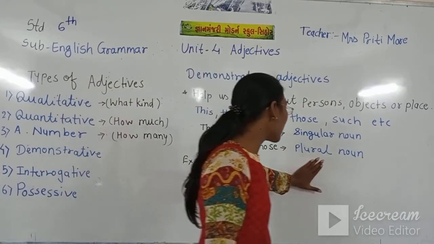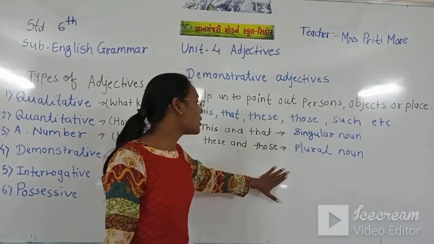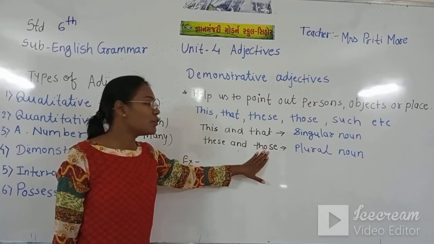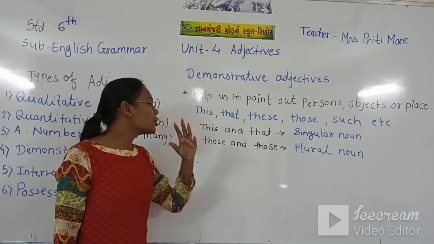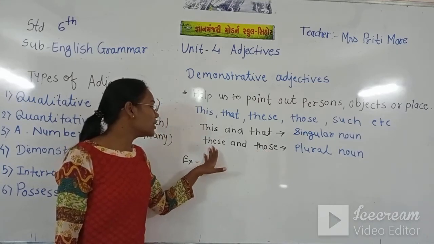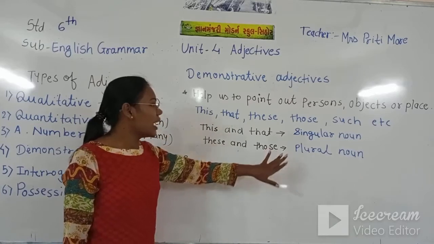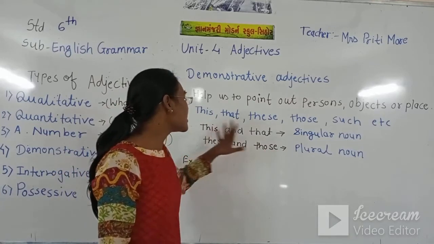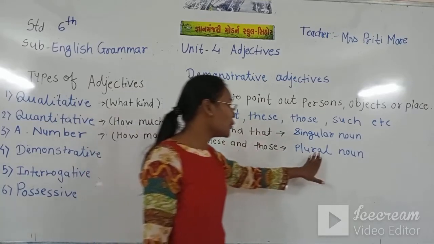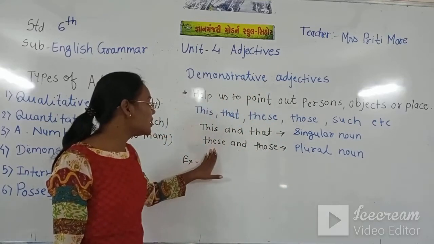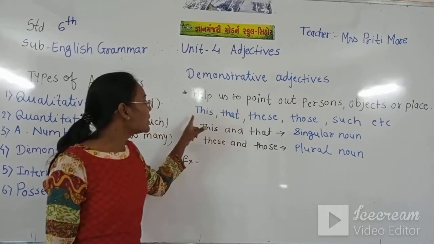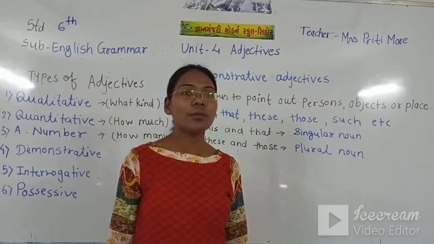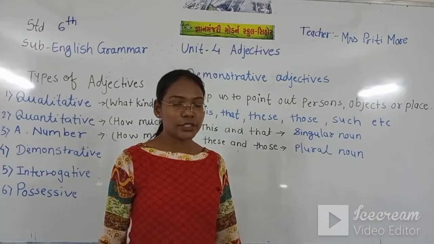And before a plural noun, we use these and those. So this, that, these, those, such, these are the common demonstrative adjectives.